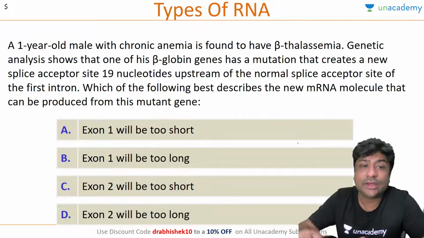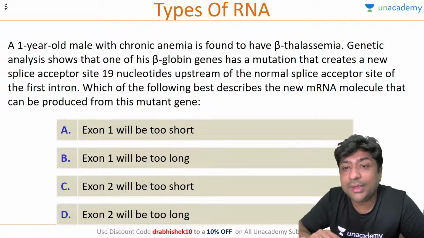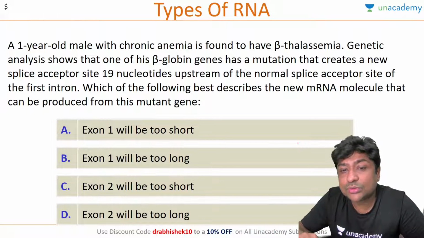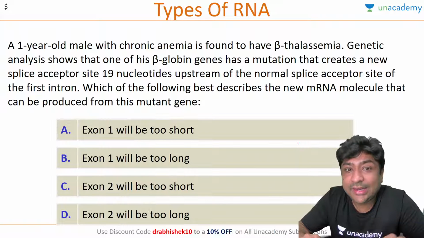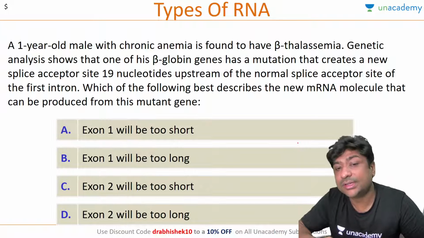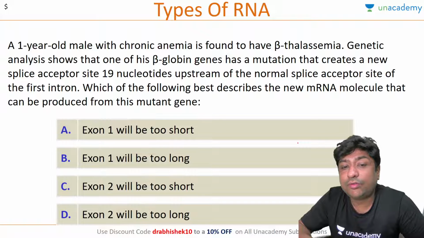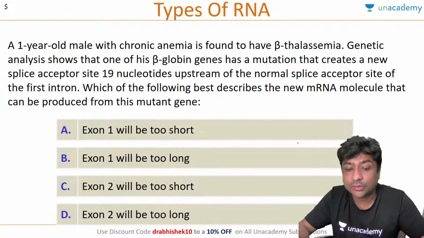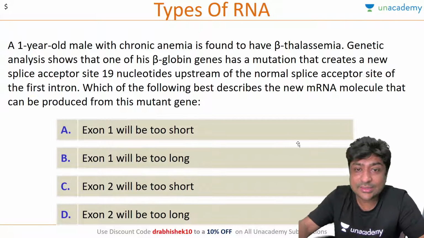Let's answer this question. A 1-year-old male with chronic anemia is found to have beta thalassemia. Genetic analysis shows that one of his beta globin genes has a mutation that creates a new acceptor site 19 nucleotides upstream of its normal splice acceptor site of the first intron. Which of the following best describes the new mRNA molecule that can be produced from this mutant gene? So let's answer this question.